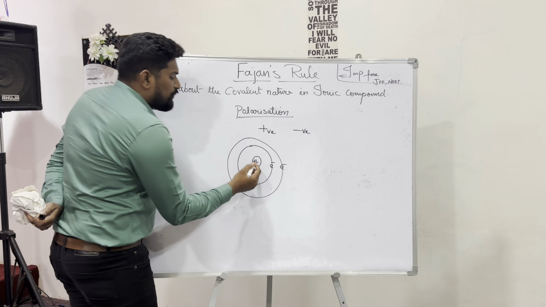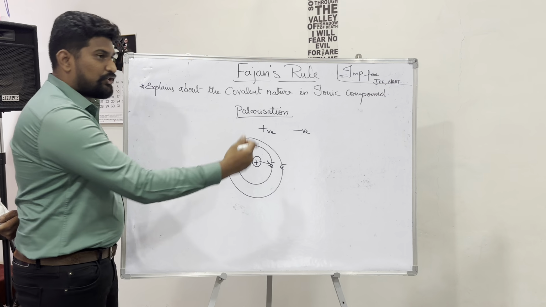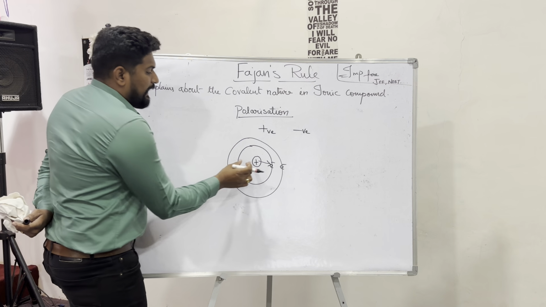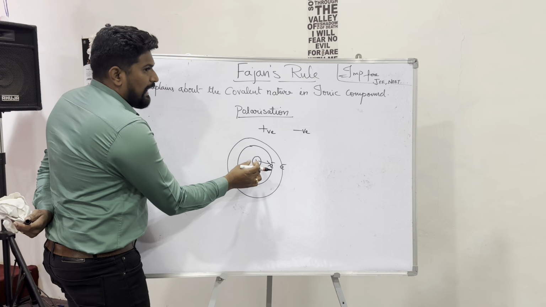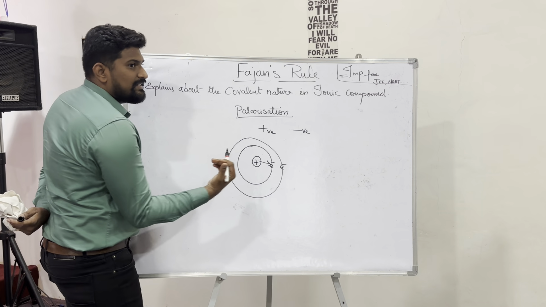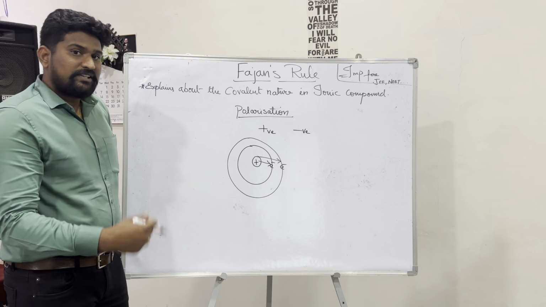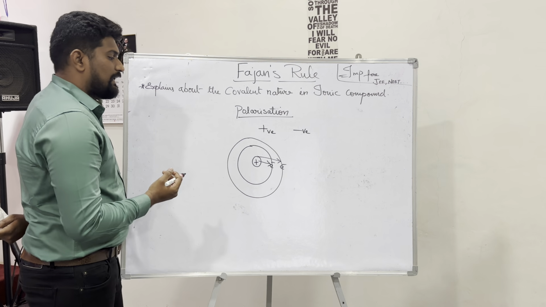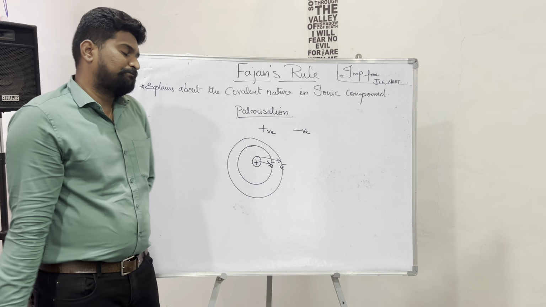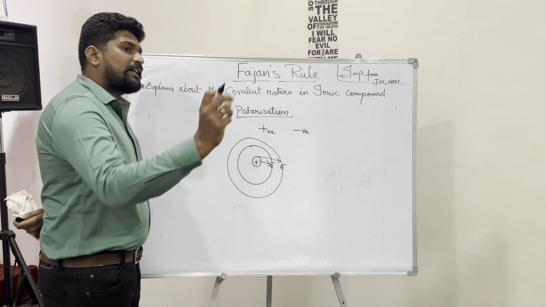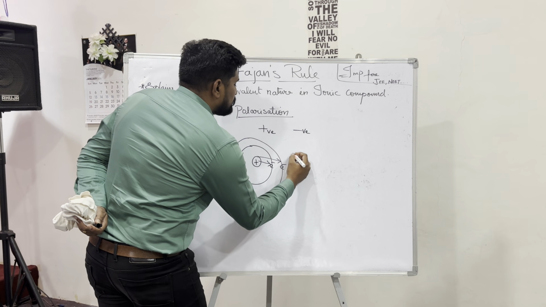And here the nucleus has its effect on the electrons, which means the extent of this nucleus power will attract the electron towards itself. This is called nuclear charge. We all know that.